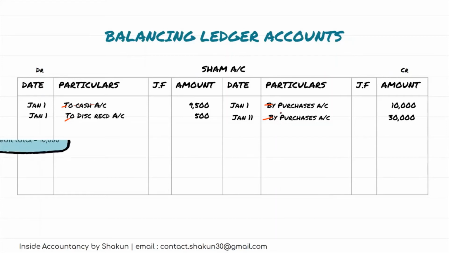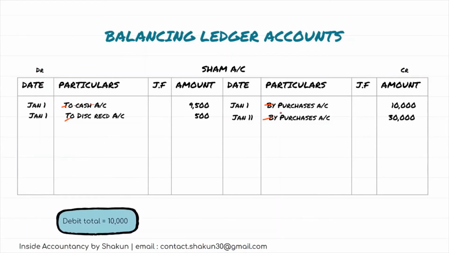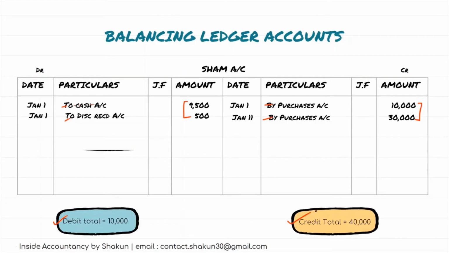So the first step would be you need to find out the debit total. What is the debit total? If you can see, the debit total is 10,000. Then you find out the credit total. If you can see, the credit total is how much? 40,000. So we have found out the debit total and the credit total. Then the next step would be to find out the difference between DR and CR. So what is the difference between the debit total and the credit total? That is obviously 30,000. Okay.